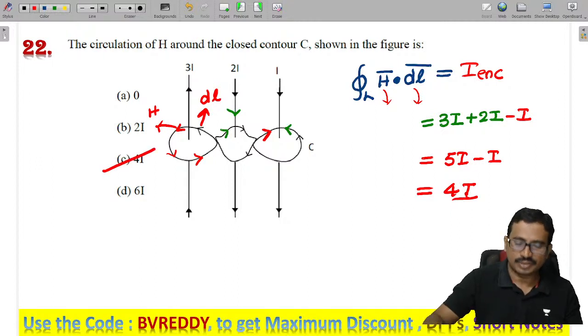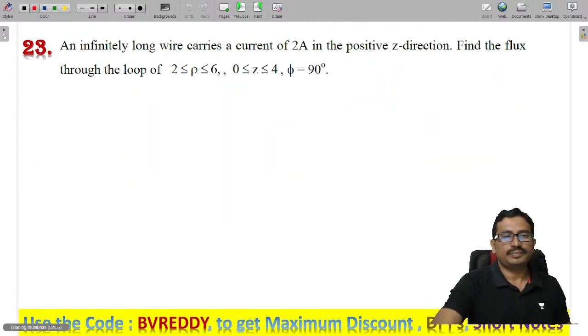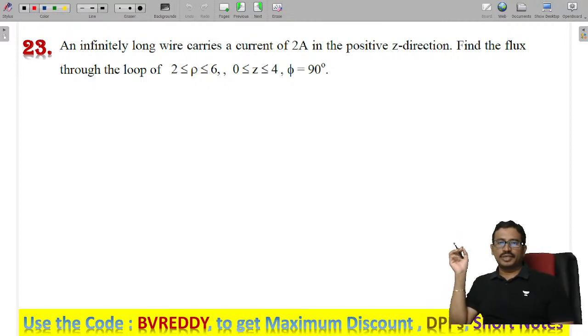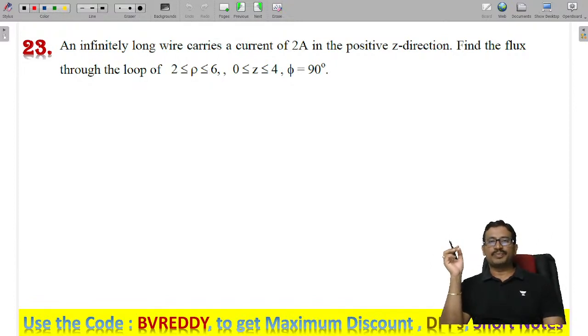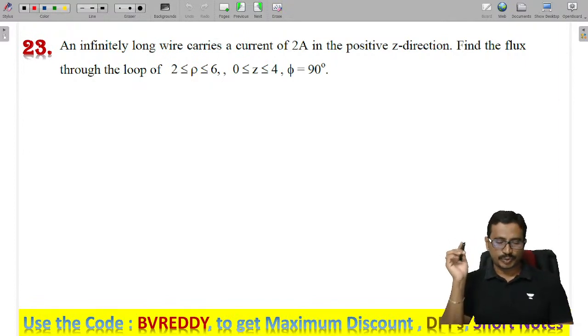This is the answer. An infinitely long wire carries a current, given as 2 amperes in the positive z direction. Find the magnetic flux through the loop.